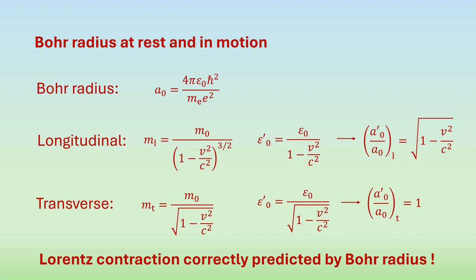In other words, every material must experience Lorentz contraction on a molecular scale as the result of its increasing mass and the decreasing electrical force. This is where the difference between the transverse mass and the longitudinal mass is important. Without this distinction, it would be impossible to predict the Lorentz contraction in one direction and not in the others.